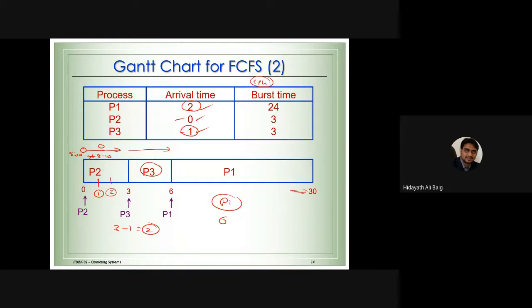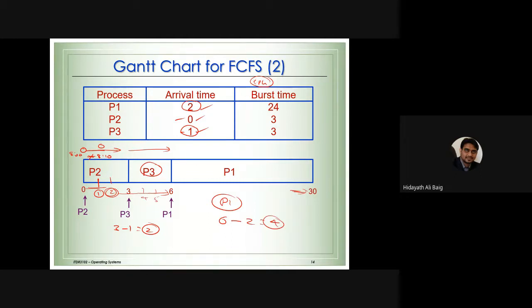It was not waiting before this time. It was waiting from 2 milliseconds to 6 milliseconds, so 3, 4, 5, 6, which means it was waiting for only 4 milliseconds. With the formula, start time 6 milliseconds minus arrival time 2 milliseconds is equal to 4 milliseconds.